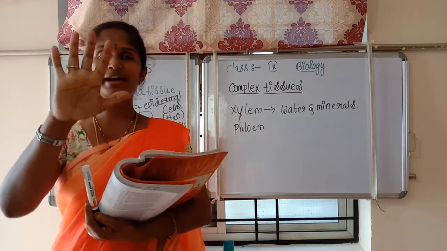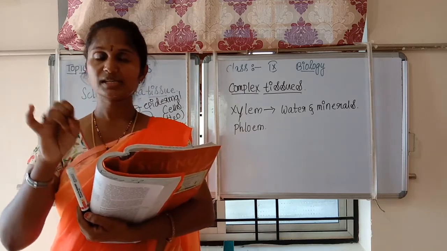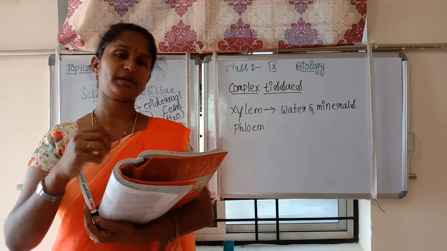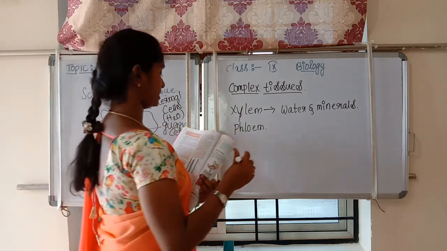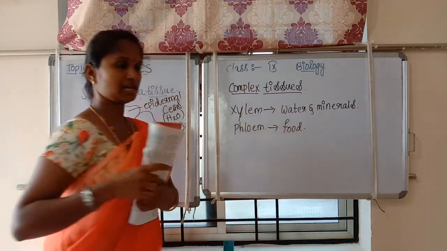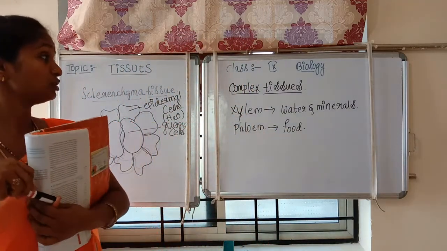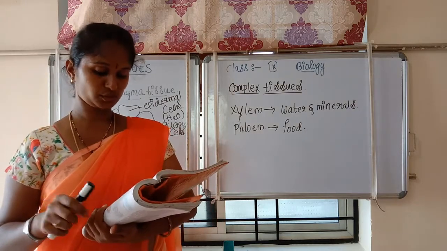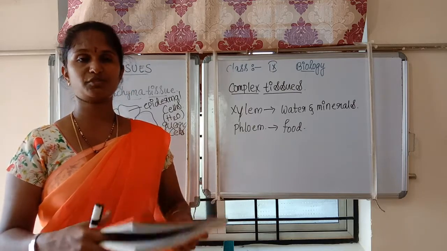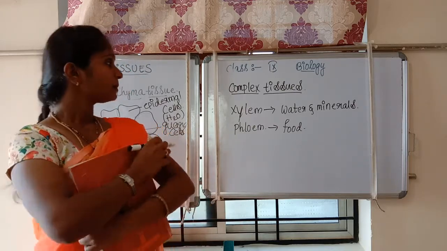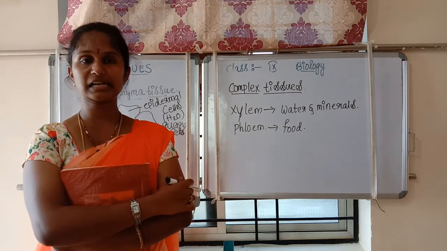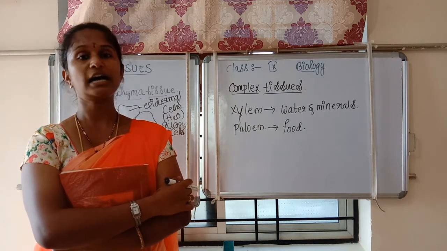Phloem is made up of five types of cells: sieve cells, sieve tubes, companion cells, phloem fibers and phloem parenchyma. What does it do? It helps in the transport of food from the leaves to other parts of the plant. This mechanism is done by the complex tissues. And this was the complete revision of what we discussed over the past month, about plant tissues. In the next classes we are going to discuss animal tissues.